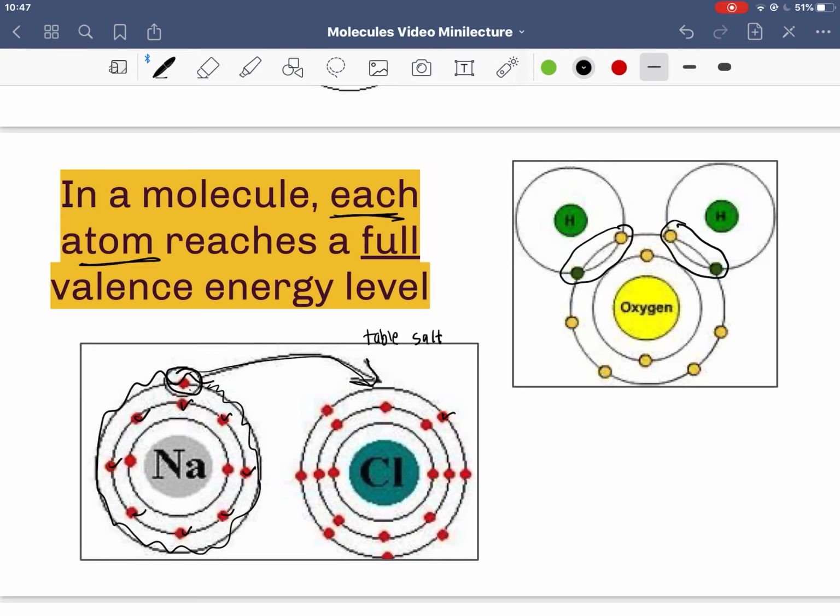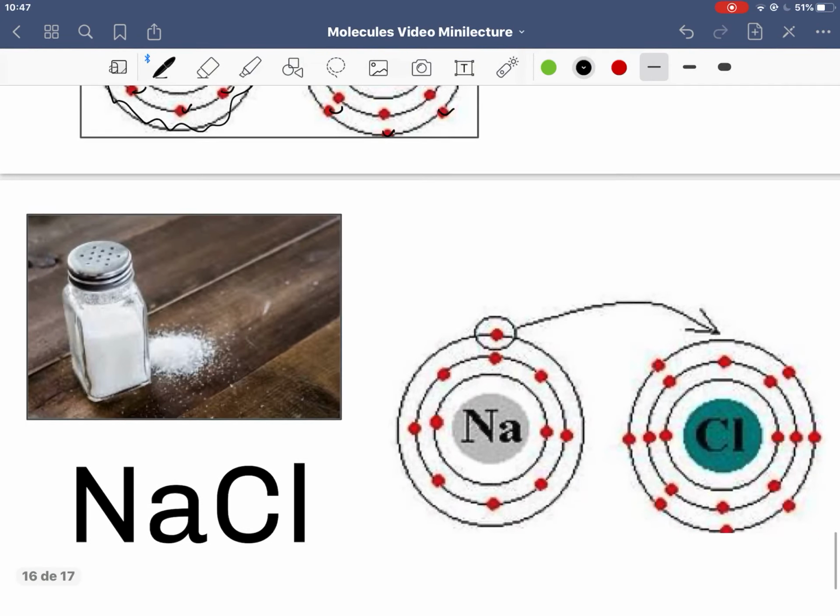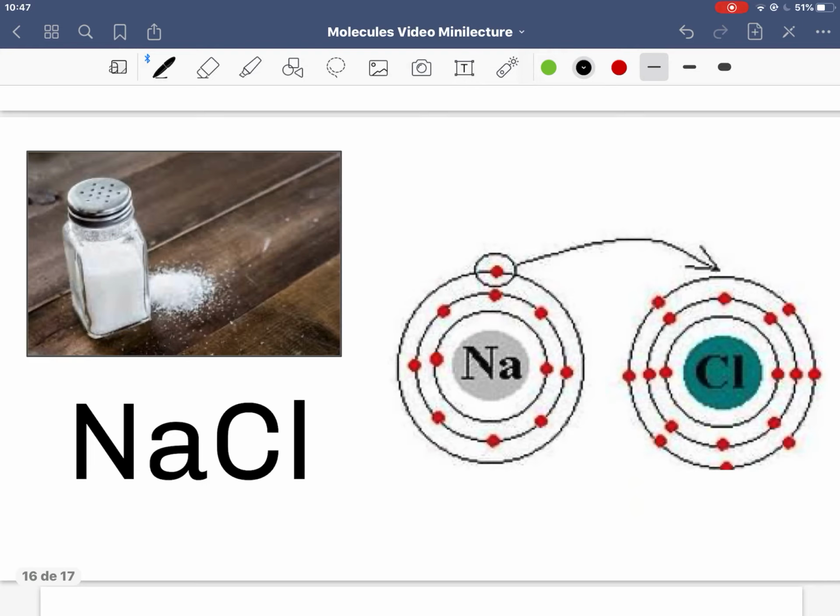Chlorine, Cl, has 1, 2, 3, 4, 5, 6, 7, 8, the one that it got from Na, from sodium, and both have a full valence shell. So we see a little bit more detail here. Again, NaCl is normal table salt that you put on your food, and it forms by interactions of the valence electrons between Na, or sodium, and chlorine, or Cl.